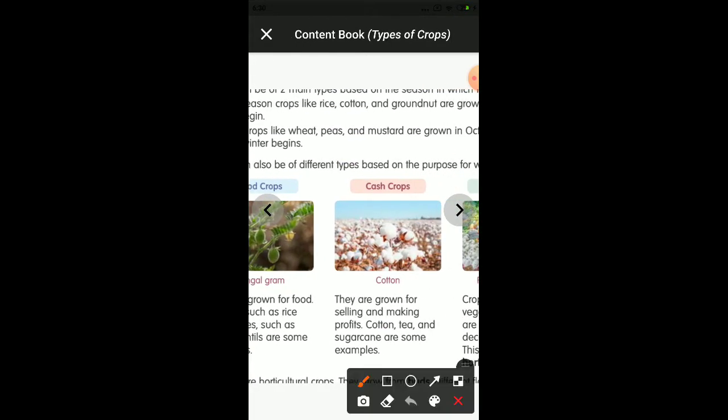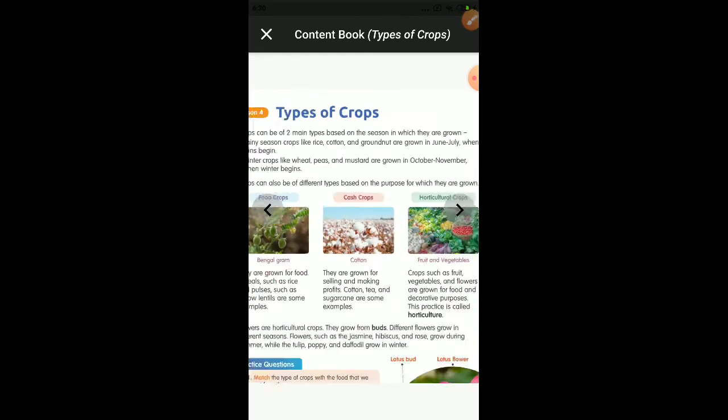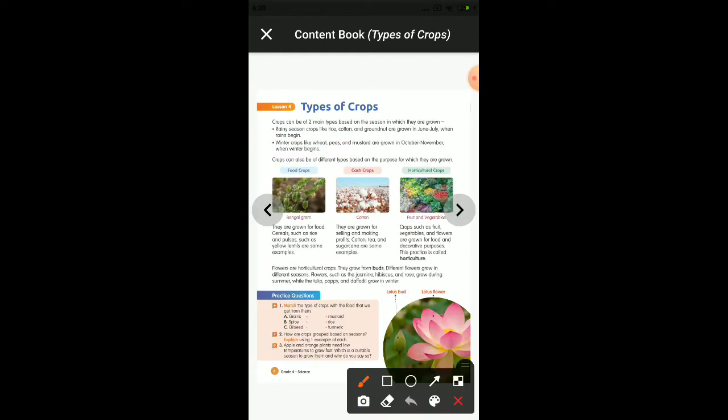The first category is your food crops, the second category is your cash crops, and the third category is your horticulture crops.